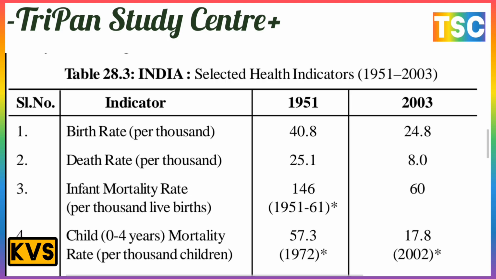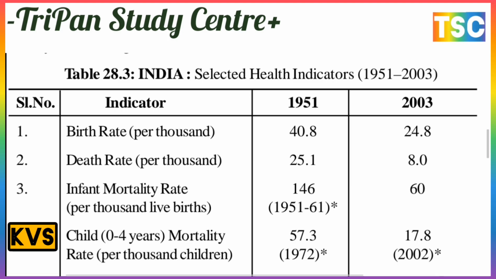Here in the table, there is the most important point. India's selected health indicators from 1951 to 2003. Here are the indicators for 1951 and 2003. The birth rate per thousand was 40.8 in 1951, and in 2003 it is only 24.8.